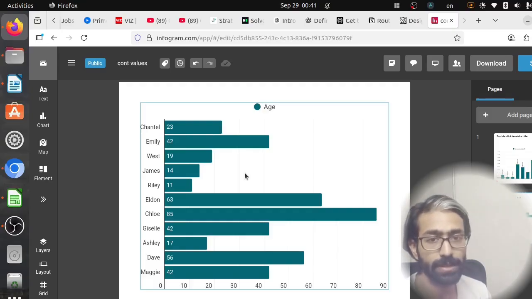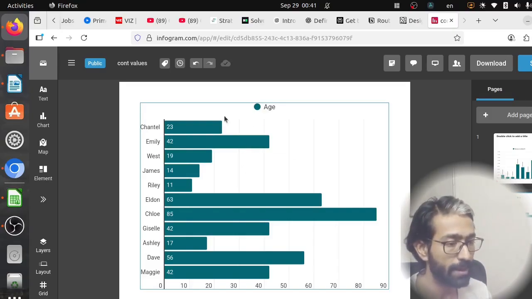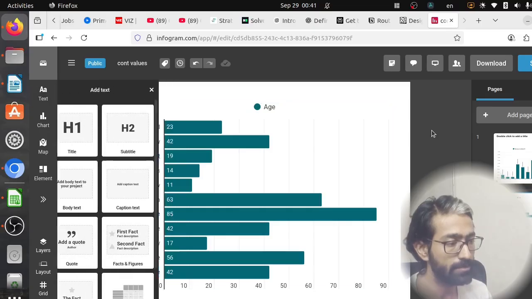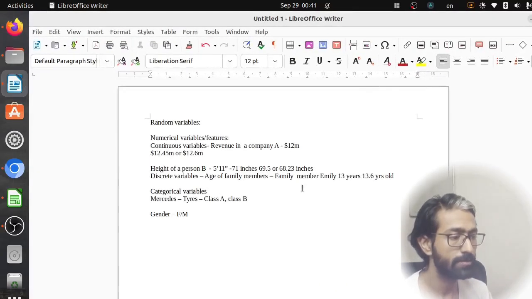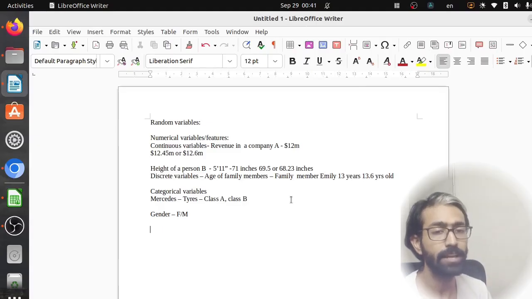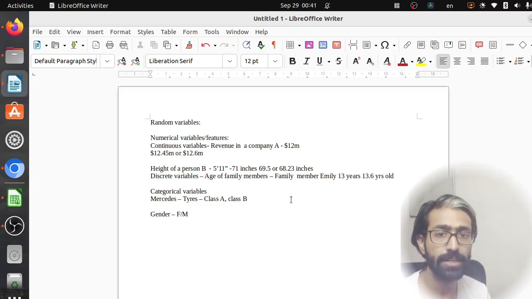So a very simple example that I talked about random variables. So simply speaking, the very basic foundation of statistics to move forward to machine learning is to have a basic knowledge of what random variables are, what their types are, and what are numerical, what are categorical, what are continuous, what are discrete. Once this is done, we move on to mean, median, and mode.